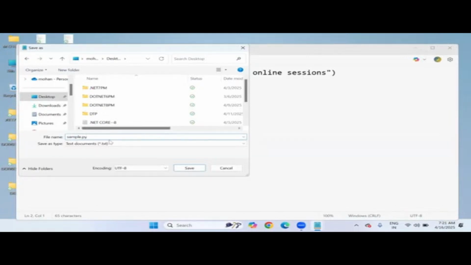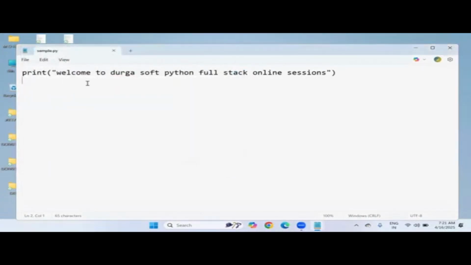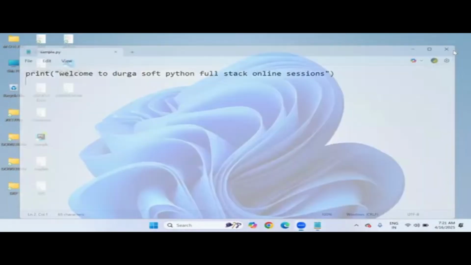In the desktop I'm saving, so click on Save. Your Python script file was successfully saved. I'm writing just one line of code only. If you want, you can write much more code, not a problem. Our intention is to show the different options to write Python code and execute it. So let's close it now.